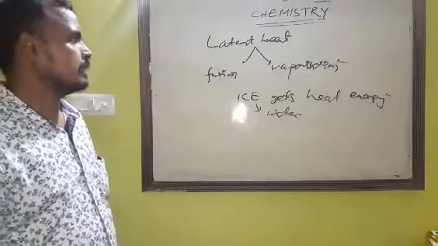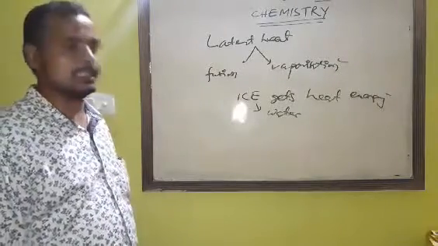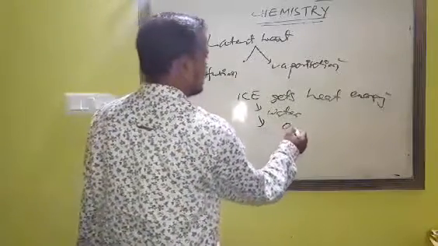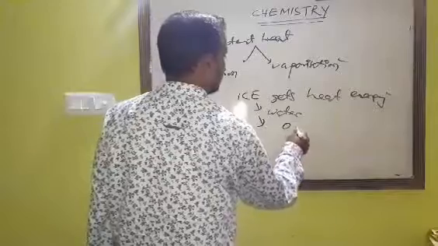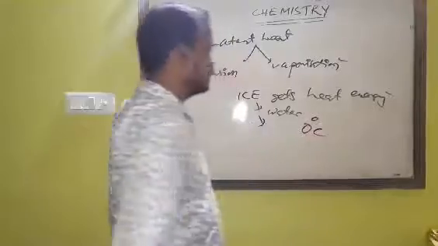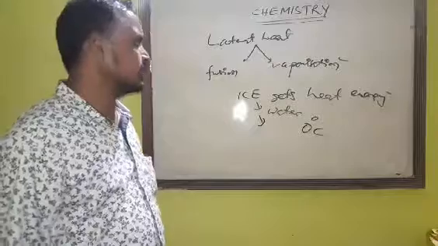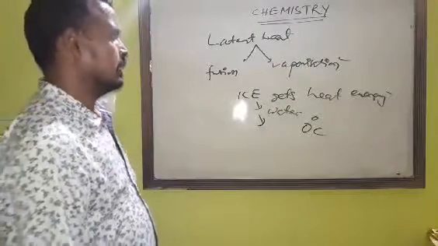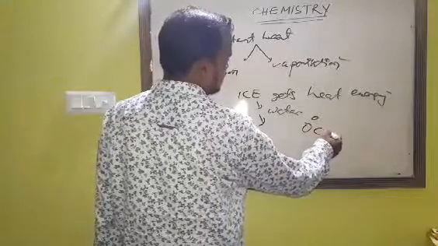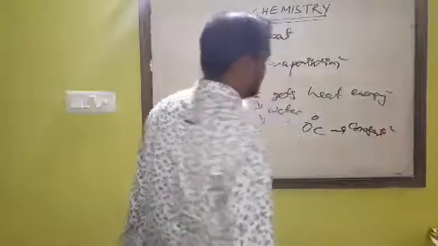But it has been observed that during the process of ice melting to water, the temperature remains the same, that is 0 degree Celsius. Until the whole amount of ice converts to liquid, the temperature remains constant. There is no rise in temperature.